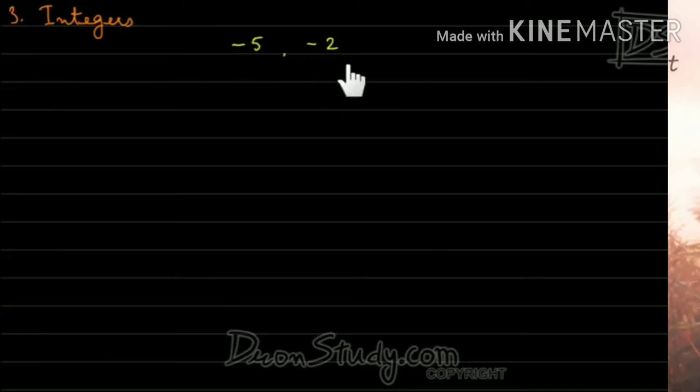Now if we write a negative sign in front of all the numbers, the negative number set is from -1 to minus infinity, that is -1, -2, -3, -4 and so on till minus infinity.